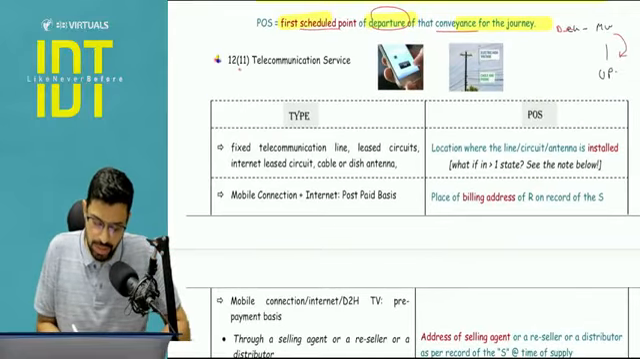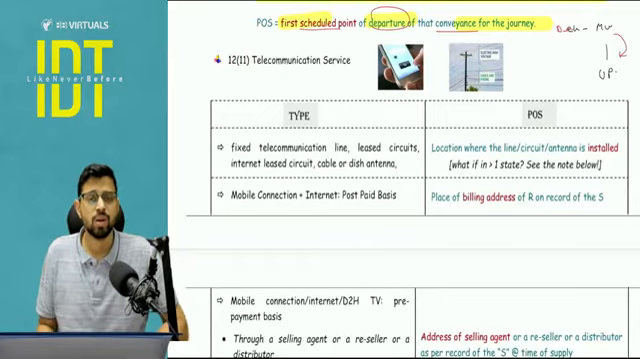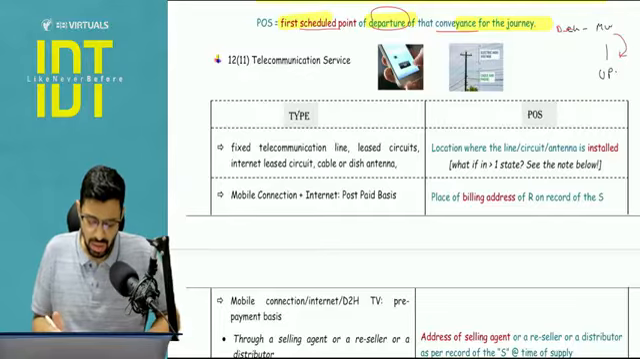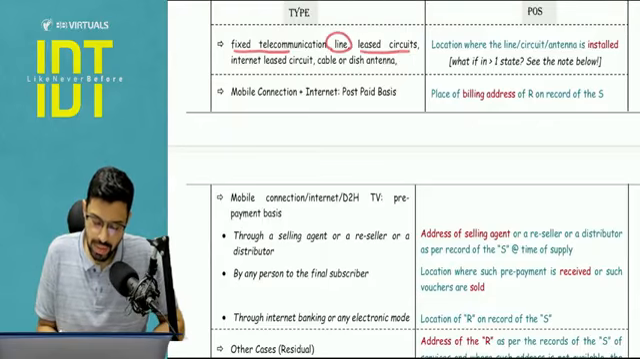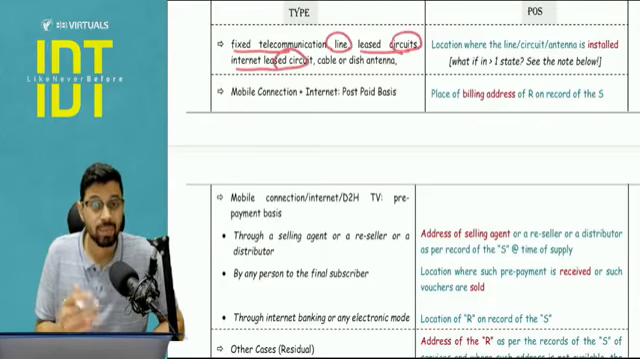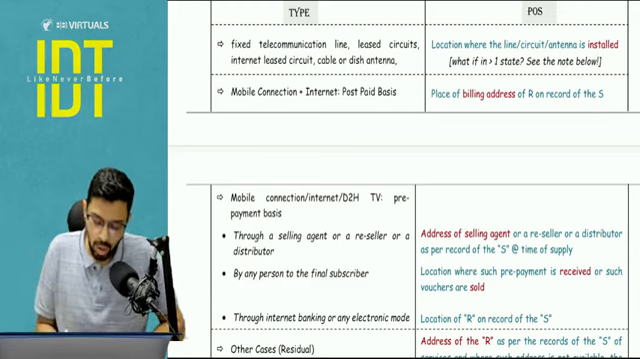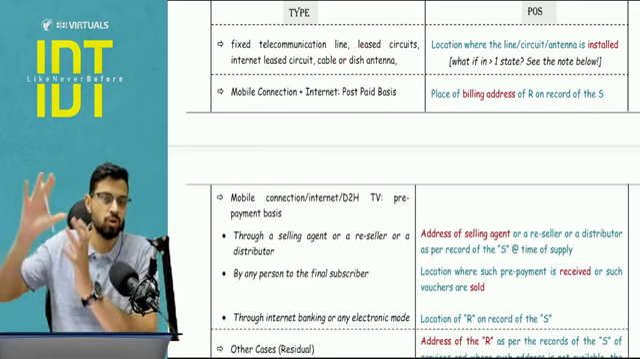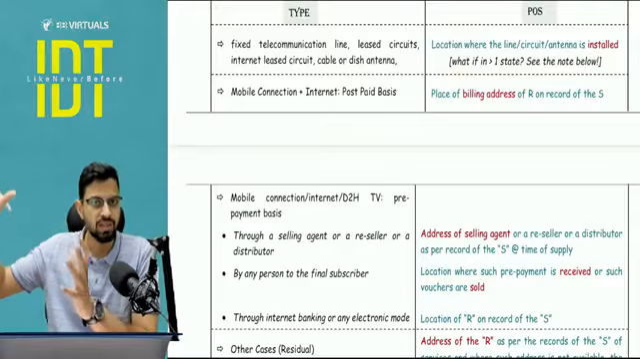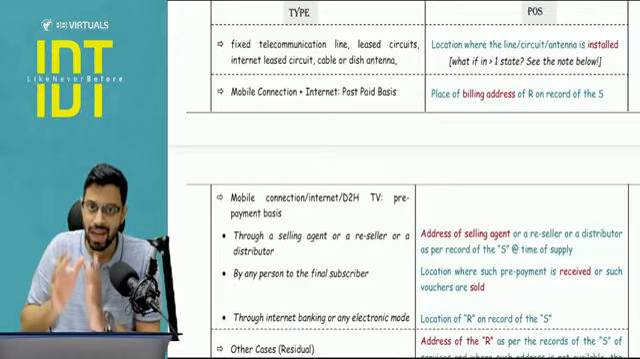Next is your section number 12, subsection 11, that is telecom service. Telecom means mobile, internet, everything. So this will contain 4 cases. First case, or we can say type number 1, where there is some fixed hardware involved. So a fixed telecommunication line, or a lease circuit, or an internet line, some internet cable, fiber cable, or a cable or dish antenna that you might have seen in the earlier times, like Reliance and Dish TV. So here there is some form of physical hardware involved.